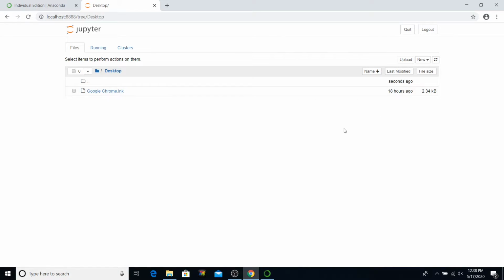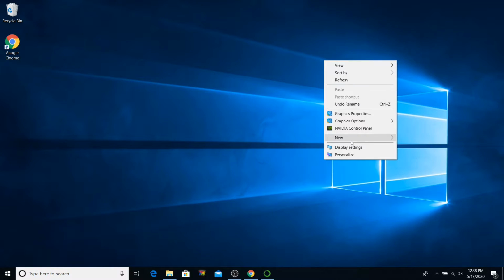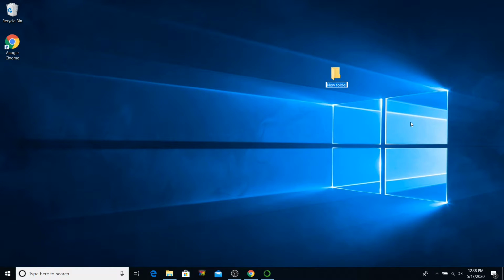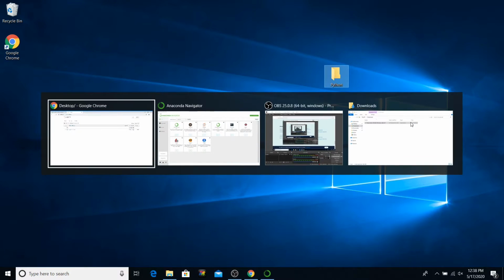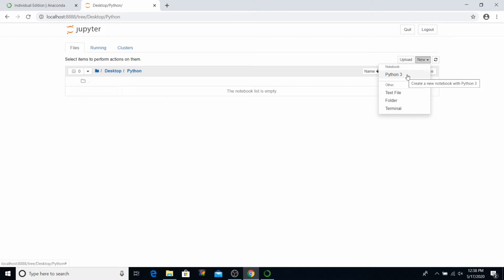I will create a new folder on the desktop. Go to desktop and say new folder and name it Python. And when you go back to your Jupyter Notebook, here you have it, the Python folder. Go inside and on the top right corner you have Python 3. Just say new notebook Python 3 and it opens a new tab within your browser.